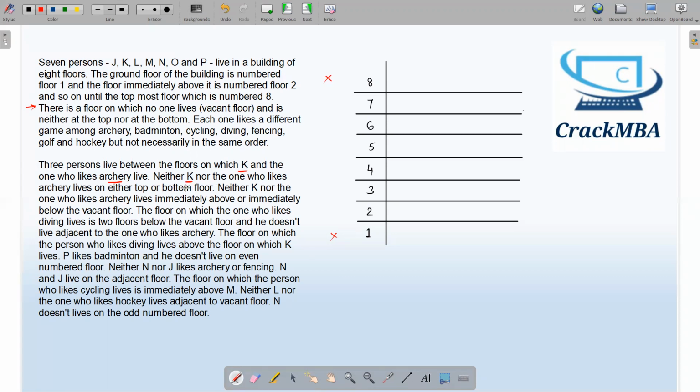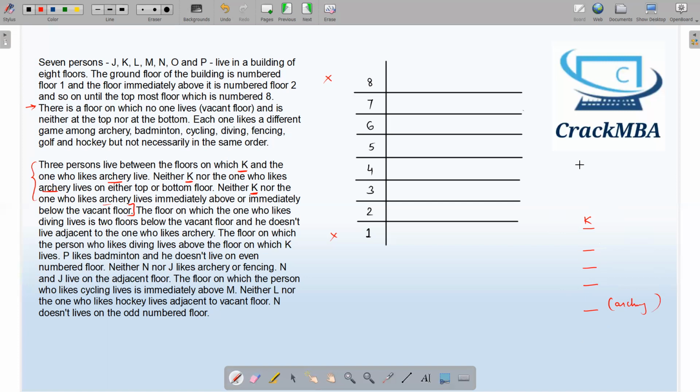So the next statement says, neither K nor the one who likes archery. Oh, again archery, same parameter is coming. Neither K nor the one who likes archery lives on either the top floor or the bottom floor. Okay. Again, I am seeing one more statement with K and archery. Neither K nor the one who likes archery lives immediately above or immediately below the vacant floor. So from these 3 statements, what I get is that there are 3 people between K and the one who likes archery. K and archery are not at the top floor nor at the bottom floor, and they are not adjacent to the vacant floor. Up till here, we have found this data.